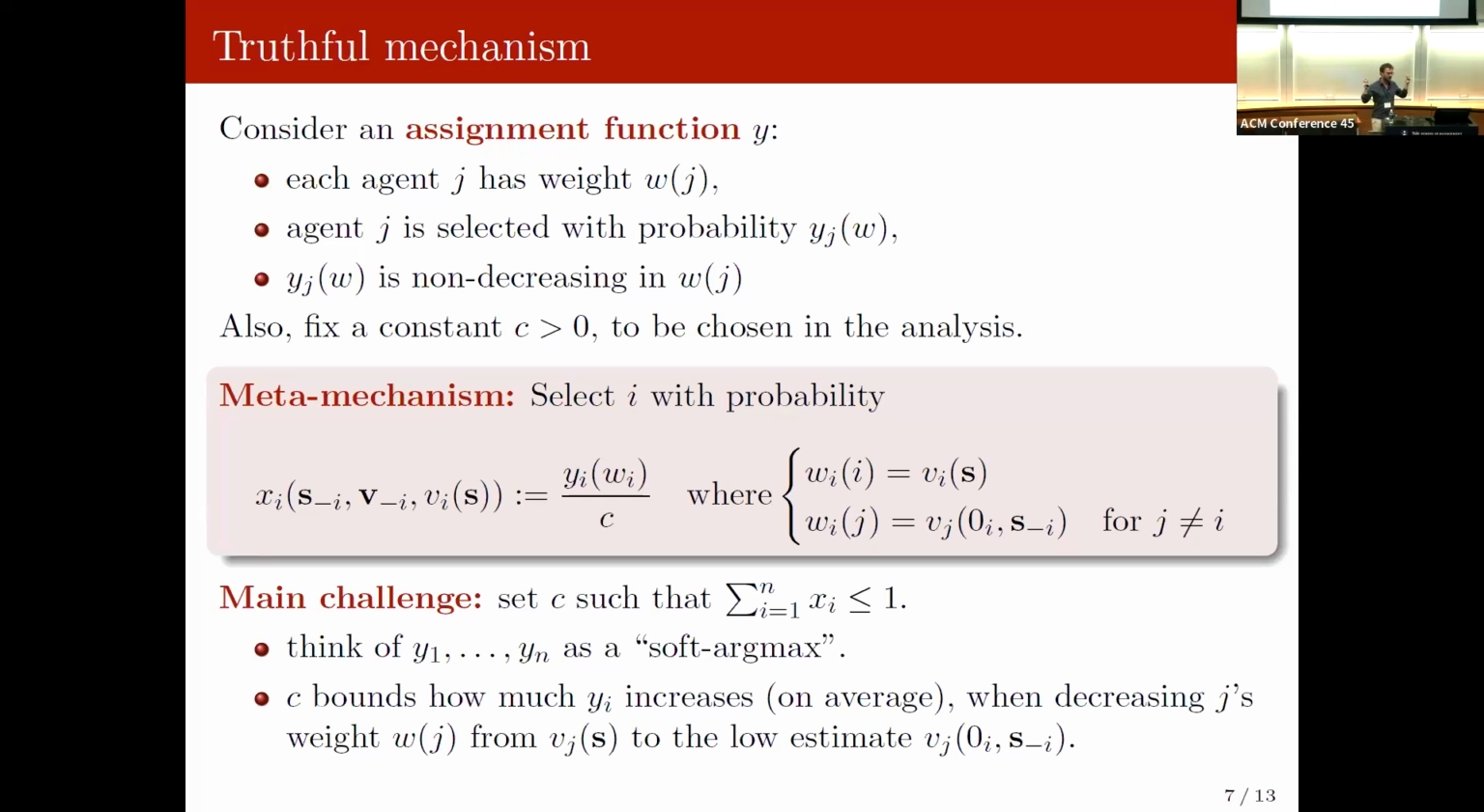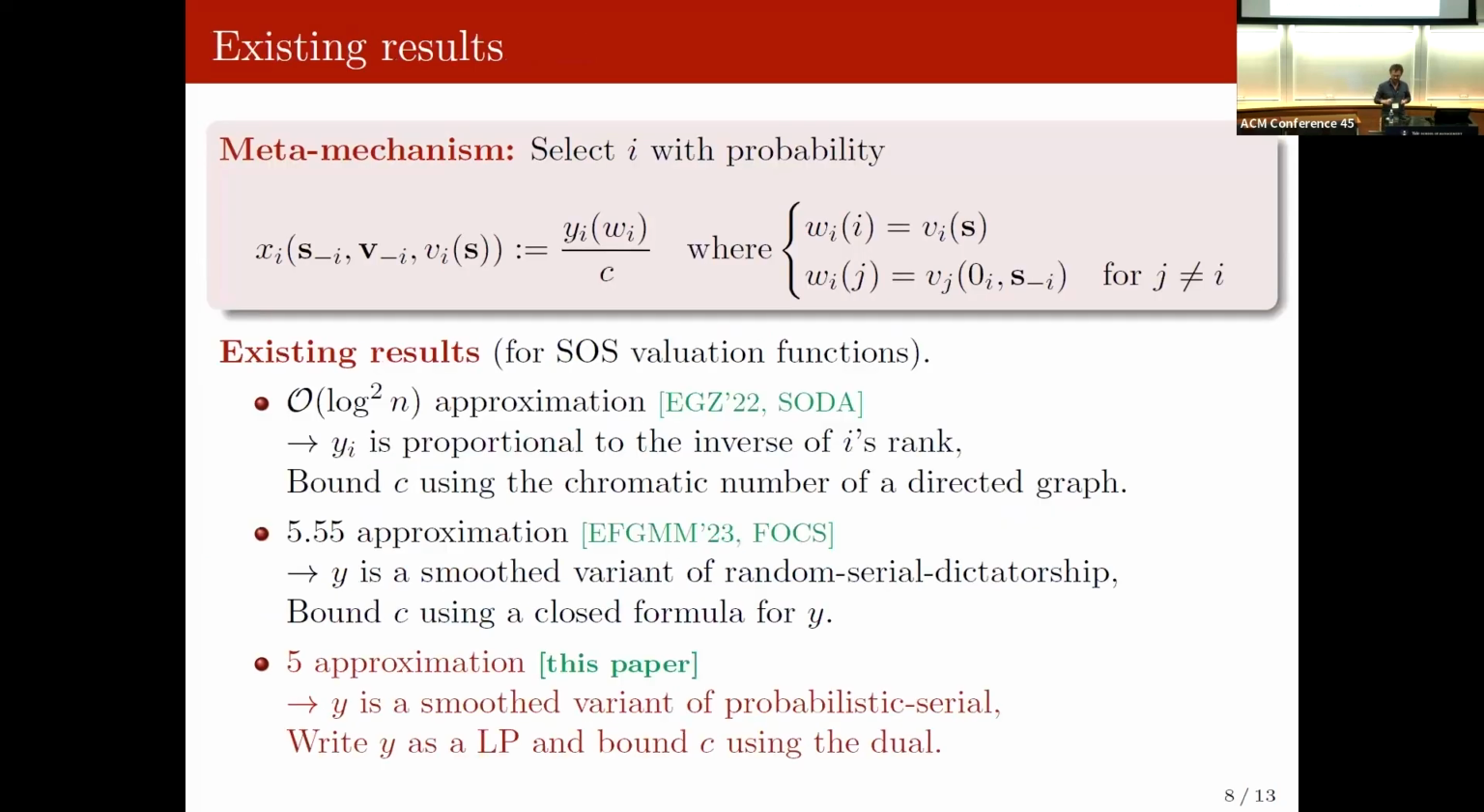I might over-allocate the item, and so that's why I have to renormalize by this c. And so the main challenge is giving a proof that with such a c, we have a feasible mechanism, and also choosing this assignment function y such that it's robust to small changes in weights. Let me give you an example for this.